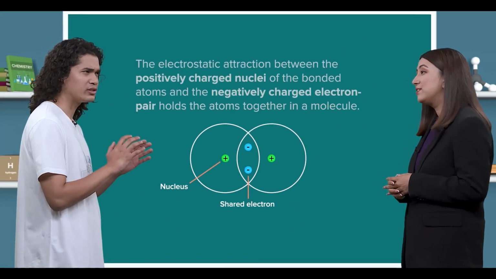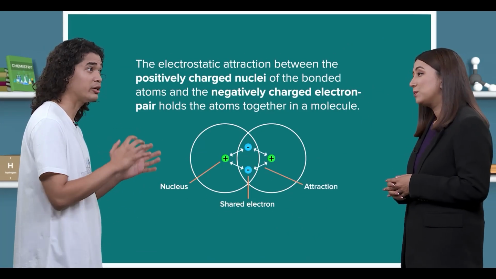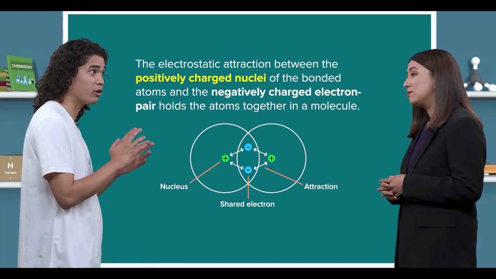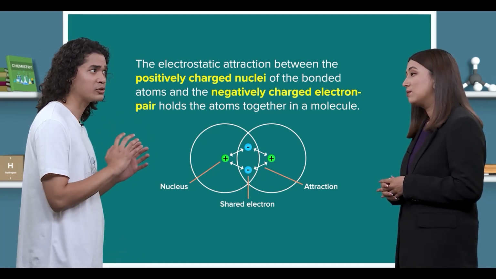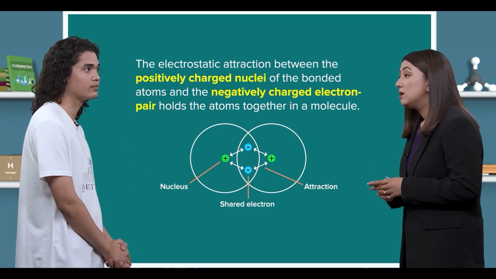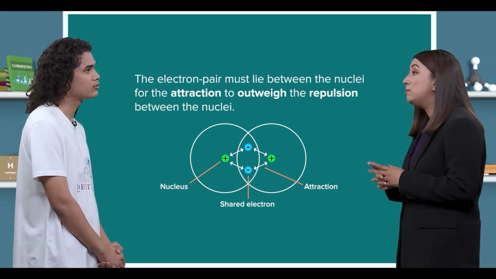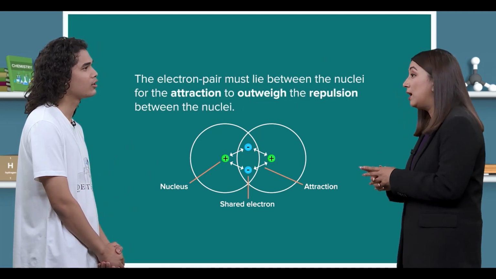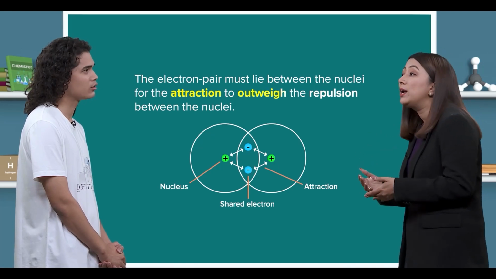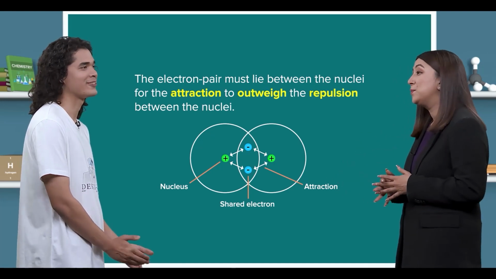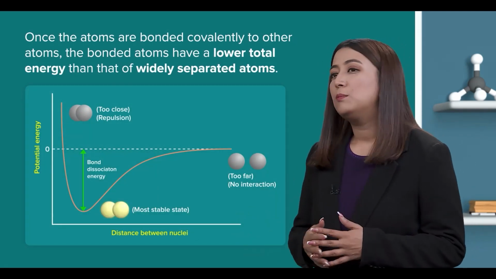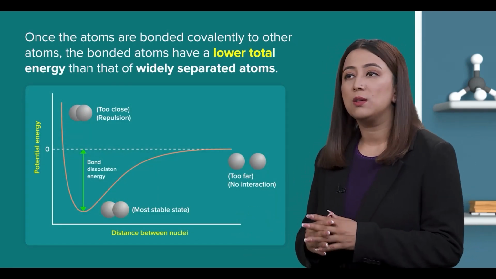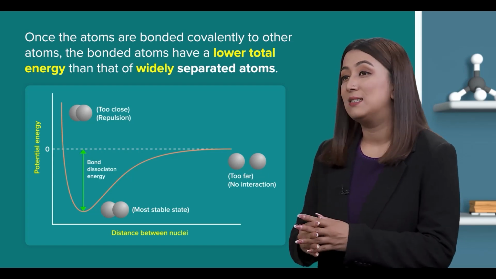Oh, so this electrostatic attraction between the positively charged nuclei of the bonded atoms and the negatively charged electron pair holds the atoms together in a molecule. Correct, but do remember that the electron pair must lie between the nuclei for the attraction to outweigh the repulsion between the nuclei. I see. Also, remember that once the atoms are bonded covalently to other atoms, the bonded atoms have a lower total energy than that of widely separated atoms.